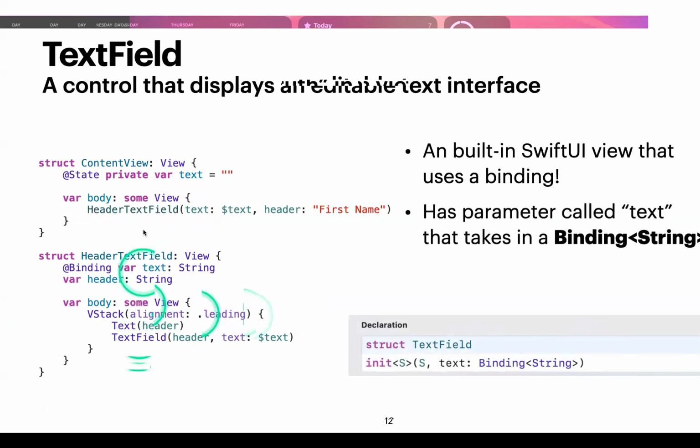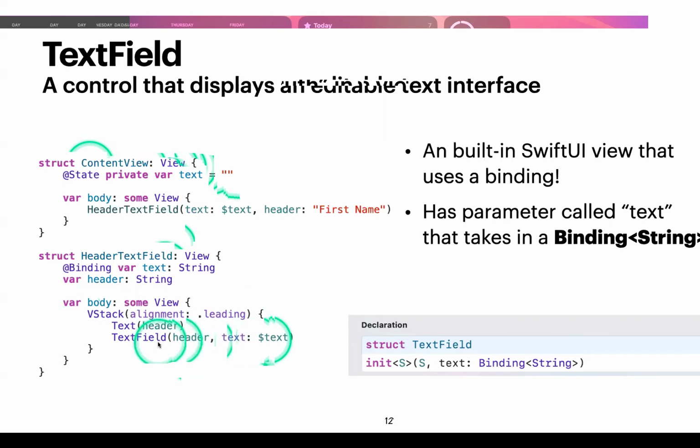So what we're doing here is that, again, whenever you see an @State, that is the original location. That is the source of truth. My text variable is stored in content view. And then when the user types in the text field down here, where is the data being changed?